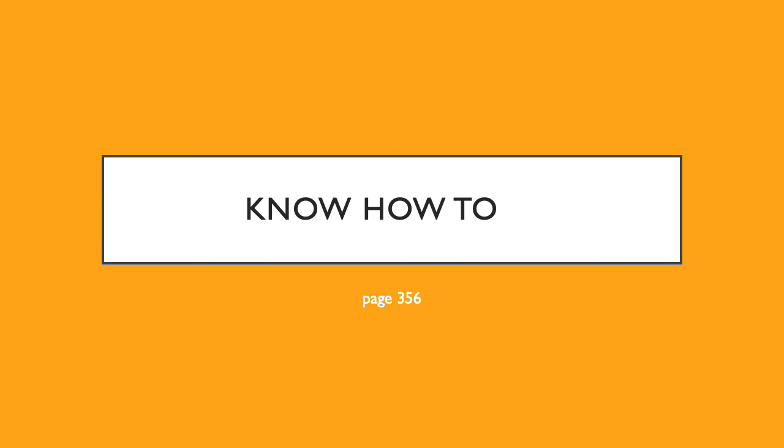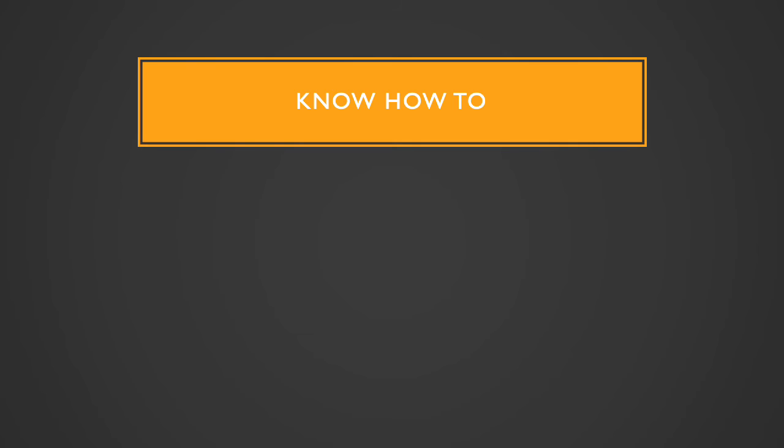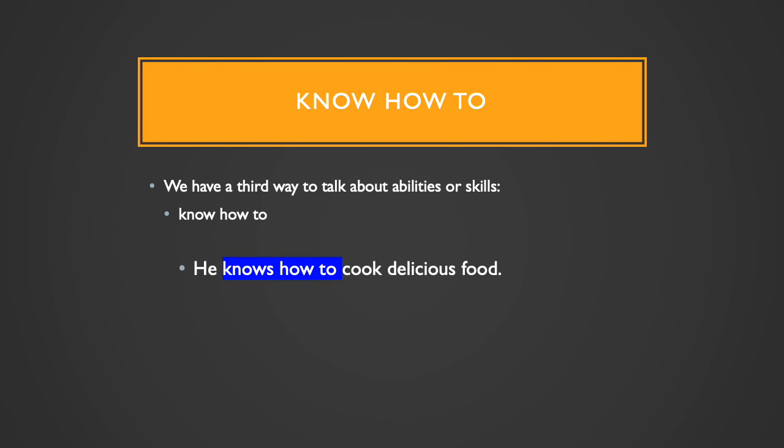Okay, let's look now at know how to. This is actually another way of talking about abilities or skills. So it is the third way. Know how to. So I can say, he knows how to cook delicious food. And it means the same thing as he can cook delicious food. Same meaning, okay?